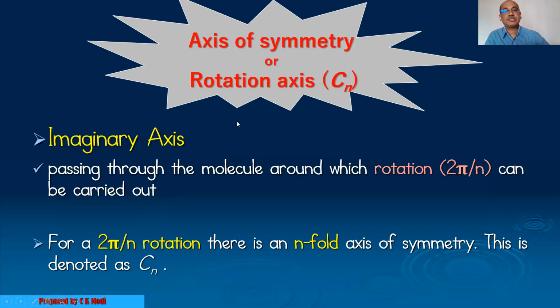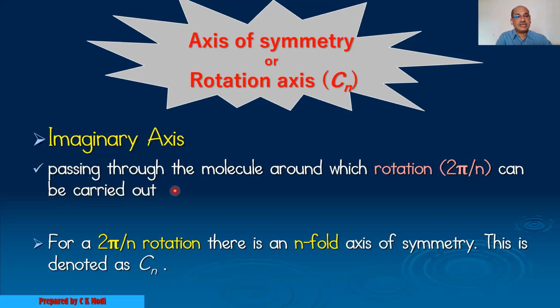Now the third operation is called axis of symmetry or rotation axis. This rotation axis is symbolized by Cn. C stands for cyclic rotation and n stands for the number of fold. Rotation axis is an imaginary axis, an operation we have to imagine.